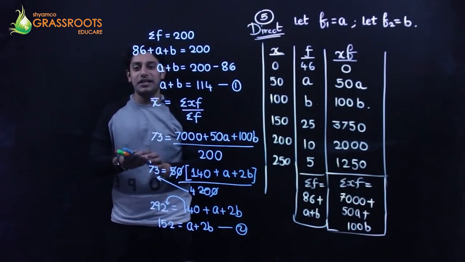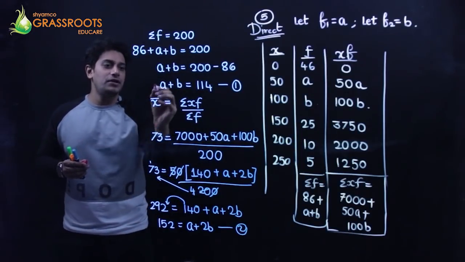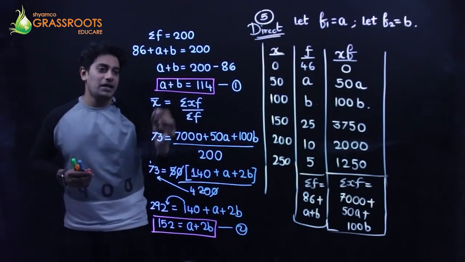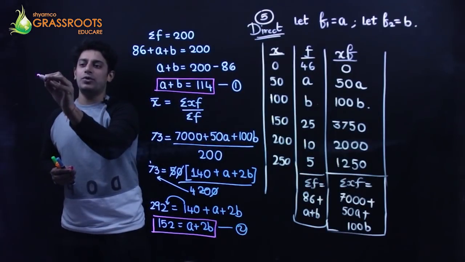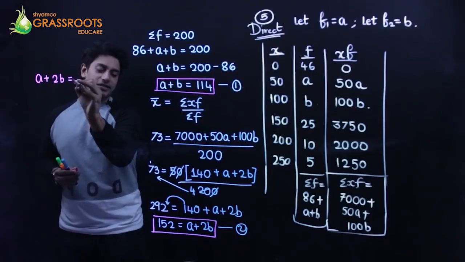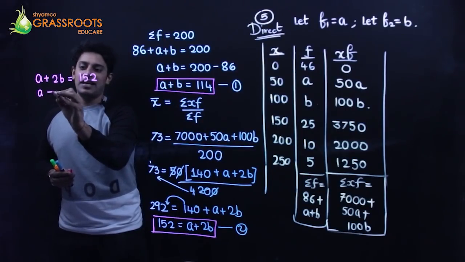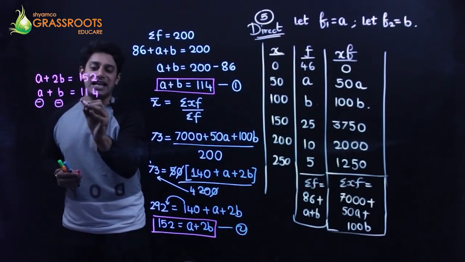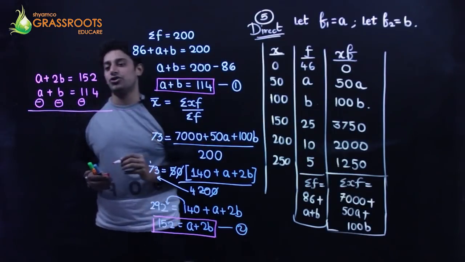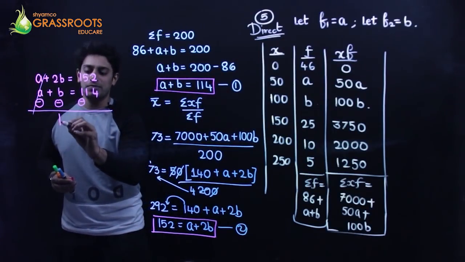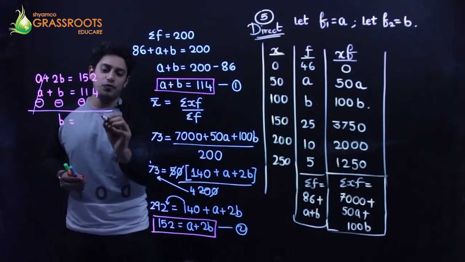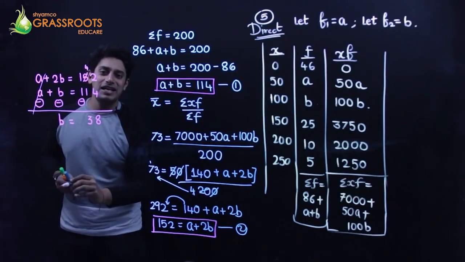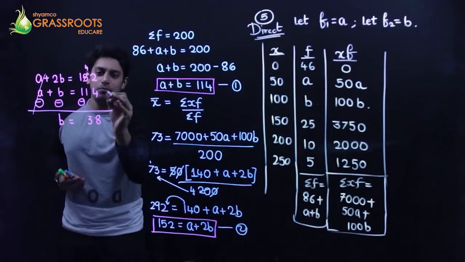Solve the two equations simultaneously, subtract the two equations. So when you subtract this and this, A gets cancelled. I'll just write one below the other. A plus 2B is 152 and A plus B is 114. Subtract the two equations, the signs of all the second equation change. A gets cancelled. 2B minus B is B. 152 minus 114 is 38. So B is 38.